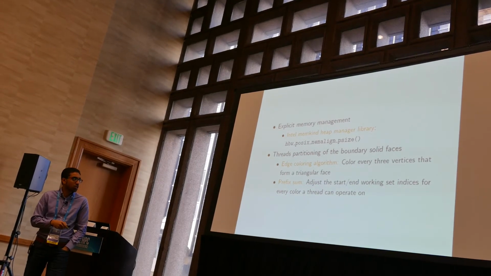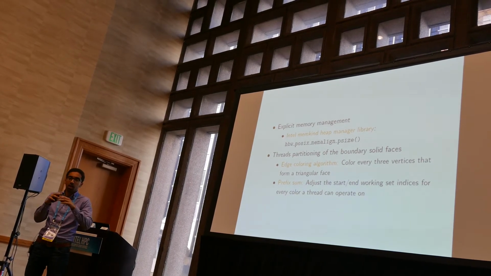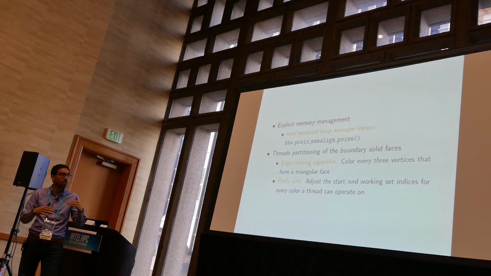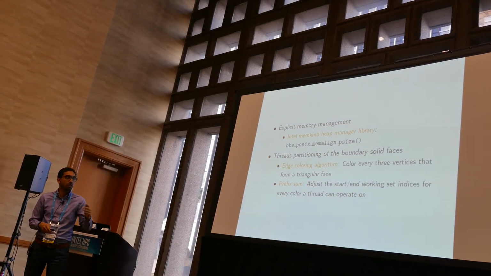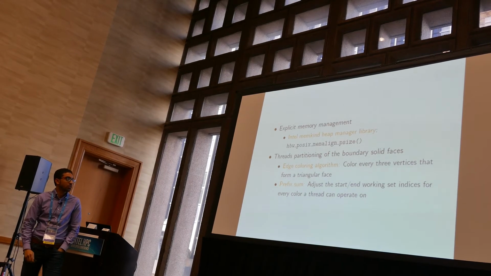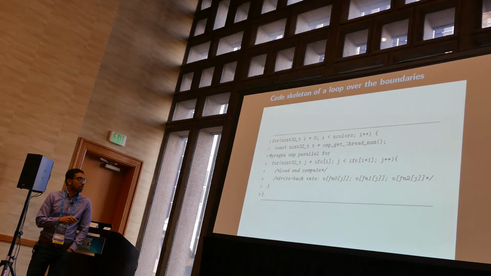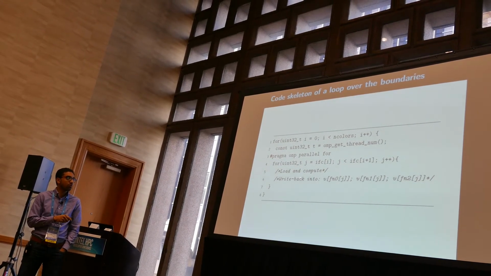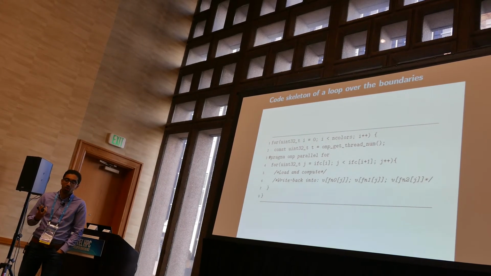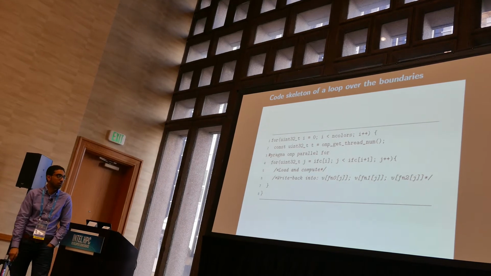With our partitioning, we use an edge coloring algorithm that I'll explain later, where we basically color every triangle face, and then loop through these triangular faces within a color and perform the computation. With this thread partitioning for the boundaries, the loop looks like this: we loop over every color, and within the color, OpenMP threads can operate safely because the data is local to a specific thread.